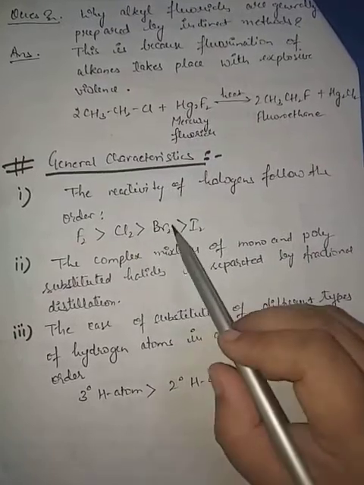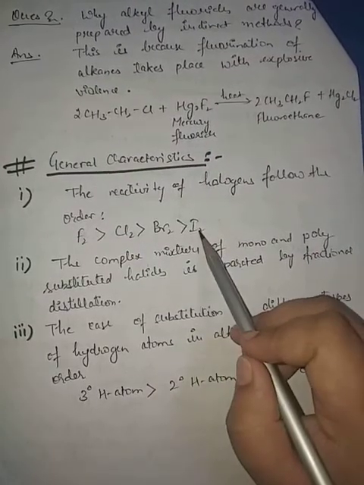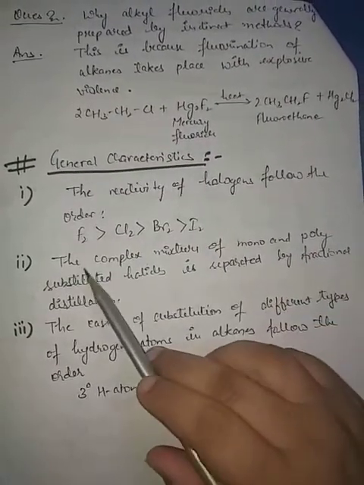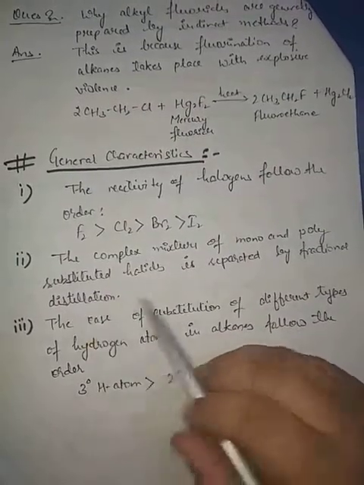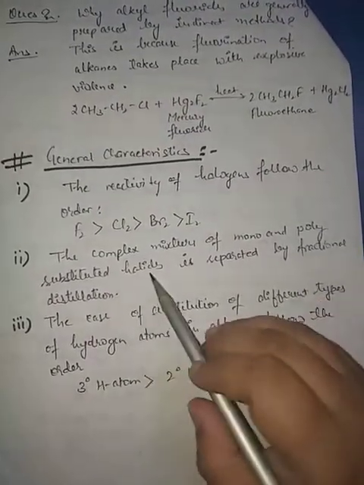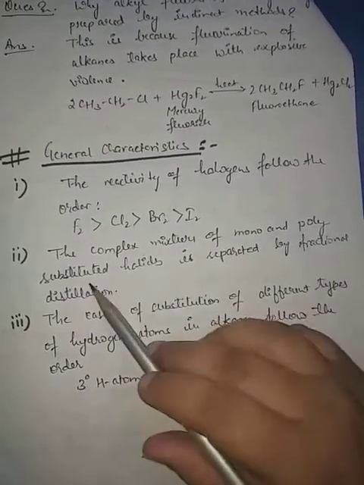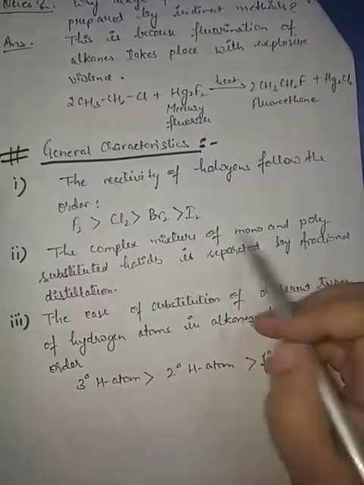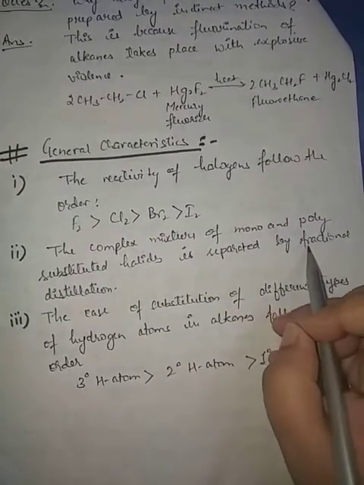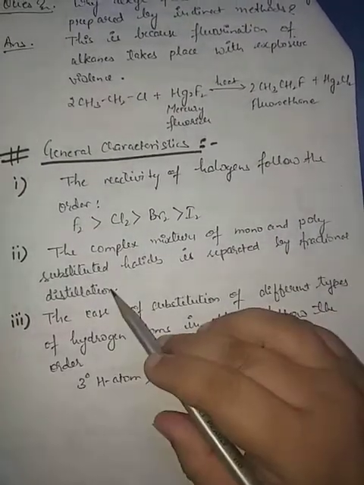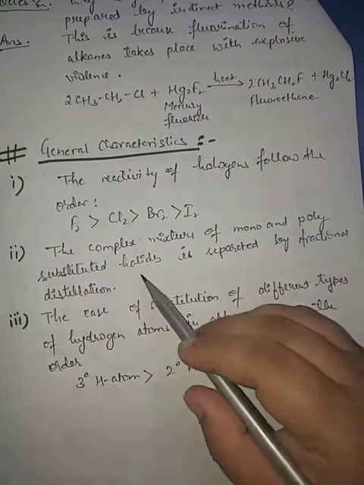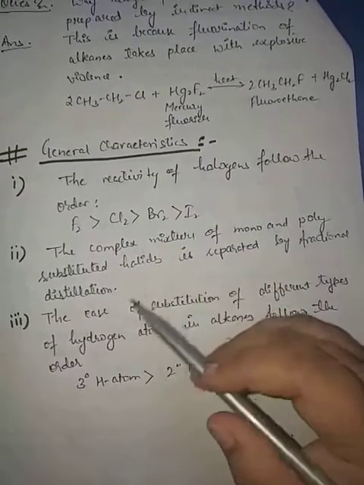Then chlorination, then bromination and iodination, it is very difficult. The complex mixture where we are obtaining the mono and poly substituted halides, if such a complex mixture is there, then we can separate all these mono and poly substituted halides by the use of the fractional distillation process, in which the fractionating column is too long.